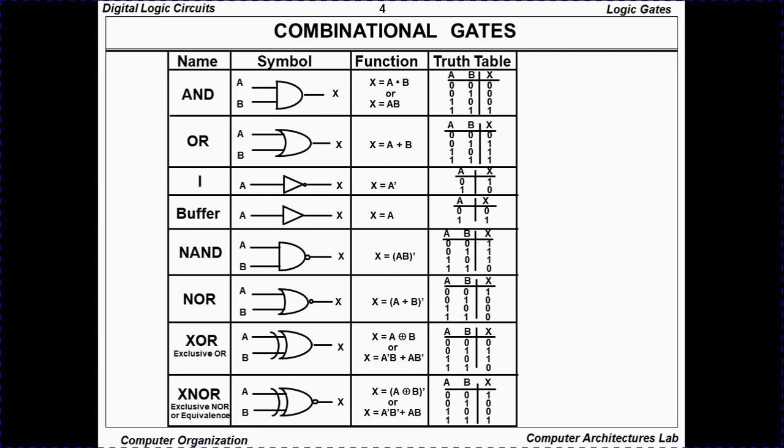So in this case, if the inputs are different, then the output will be 0, and if the inputs are the same, the output will be 1. Here you can also see the truth table of this.